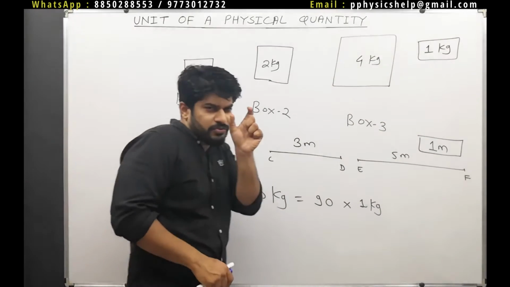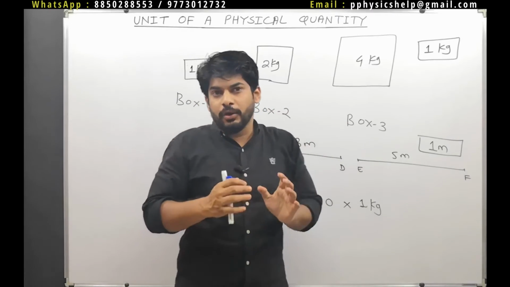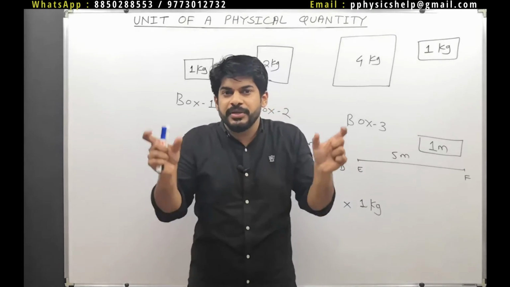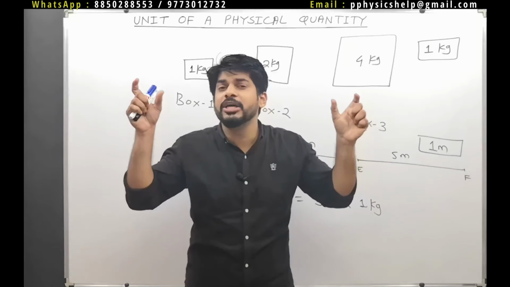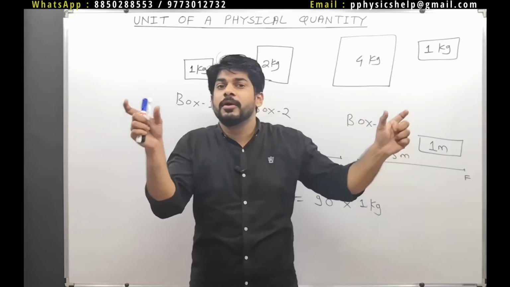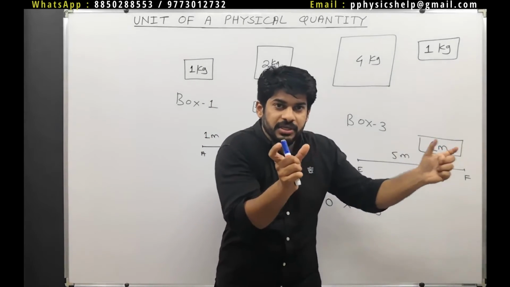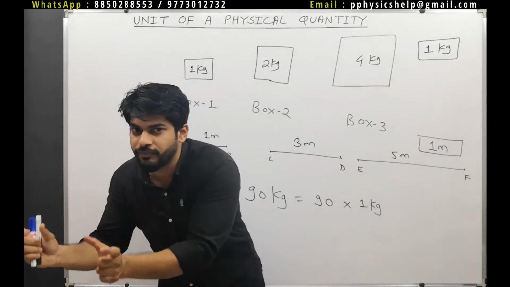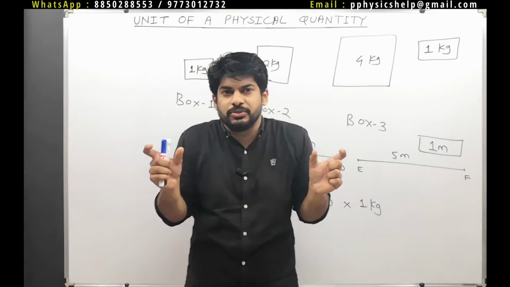So here is a very important statement, a golden statement you can say. All measurements that we do are actually comparisons between the physical quantity and its unit of measurement. It's a very golden statement actually.